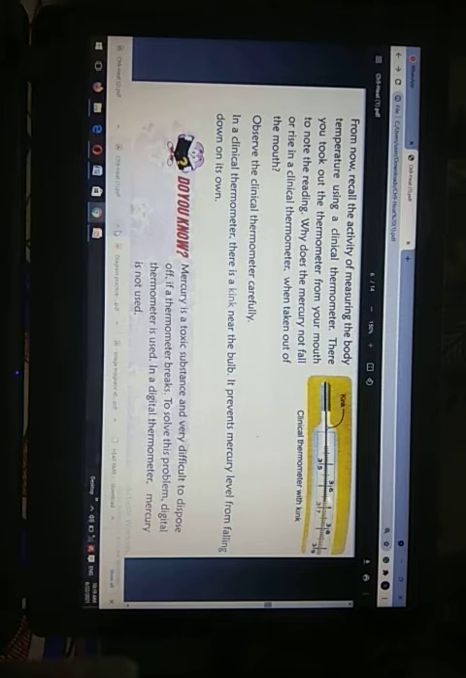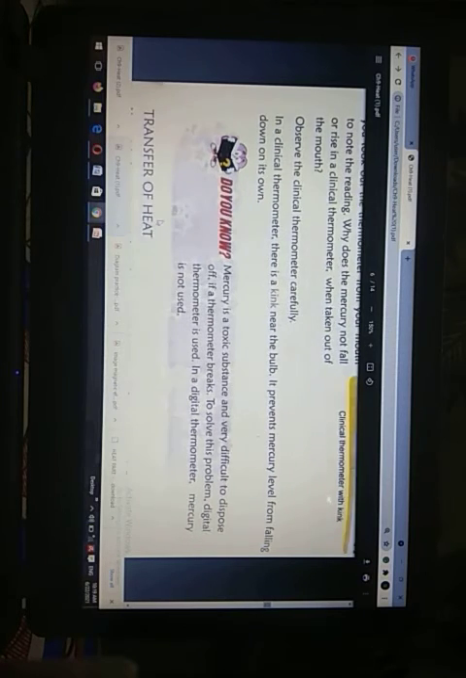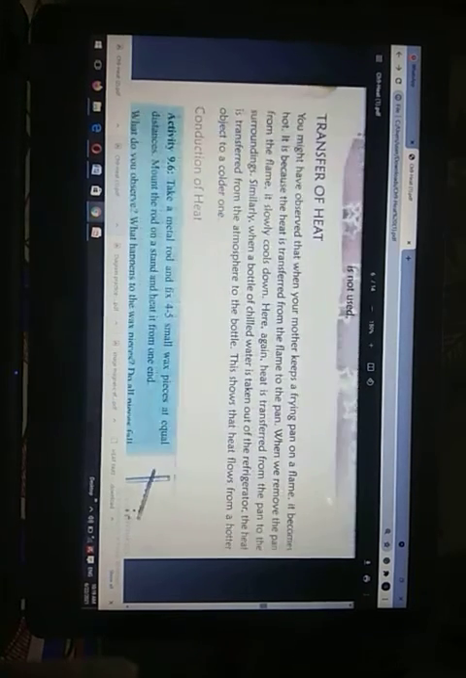Now, do you know, mercury is a very toxic substance. Mercury is a metal, but it is a poisonous substance. And it is very difficult to dispose of. If the thermometer breaks, the mercury will fall down and it is very difficult to collect or dispose of it. To solve this problem, digital thermometers are used. In a digital thermometer, mercury is not used.